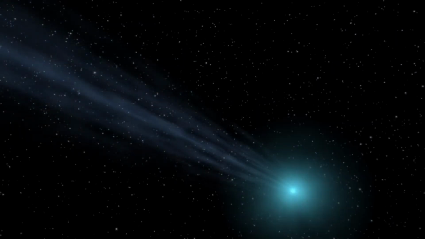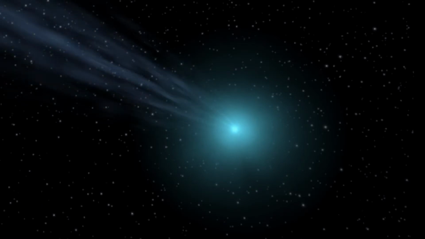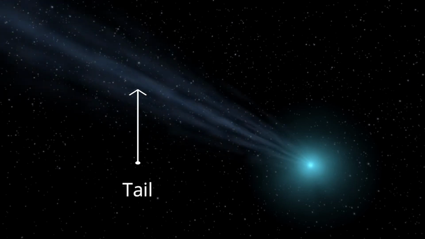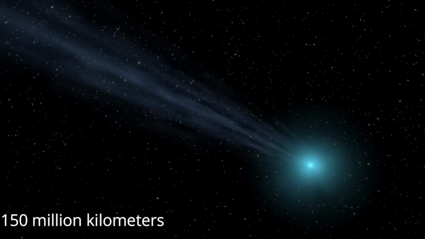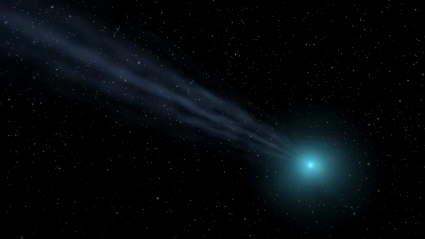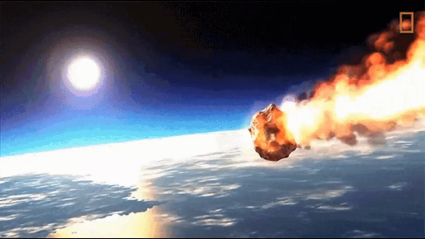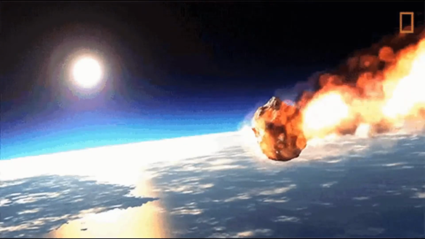They become bigger and bigger as more gas and dust are released from the coma. The solar winds blow more and more gas from the coma, causing it to form a tail, which in some comets can reach up to 150 million kilometers in length. Most comets are thought to originate from a huge cloud called Oort cloud, which is too far away for astronomers to see. There is no evidence that a comet has ever crashed into Earth.